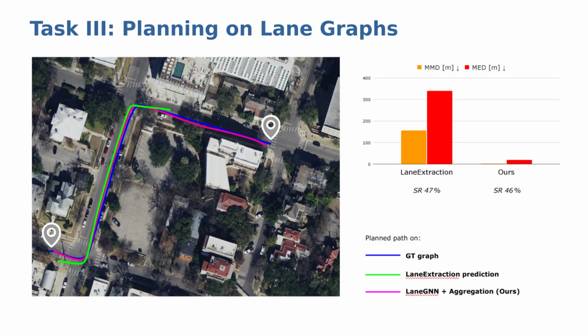For task number 3, we plan paths on the predicted graphs between random nodes using A-star search. Our approach proves to produce shorter and more direct paths, which coincides with smaller mean distances compared to the ground truth graph, while the success rate is on par.